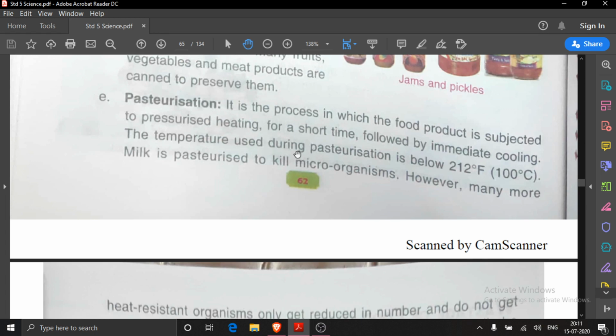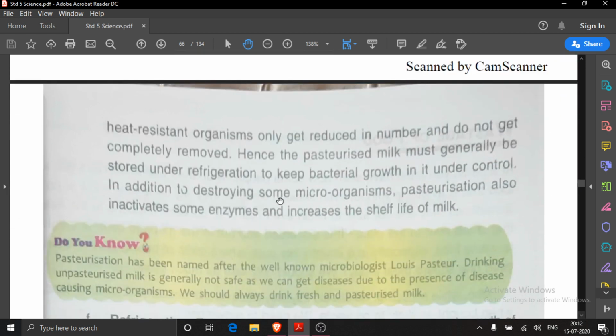The temperature used during pasteurization is below 212 degrees Fahrenheit. Milk is pasteurized to kill microorganisms. However, many heat-resistant organisms only get reduced in number and do not get completely removed. And so before consuming milk, what should we do? We should boil the milk to kill any other organisms which are left.